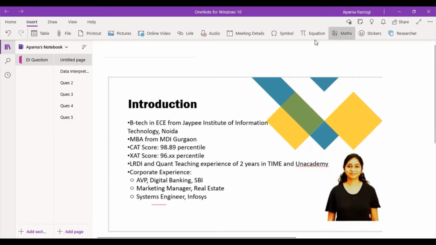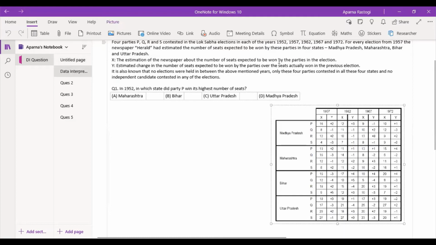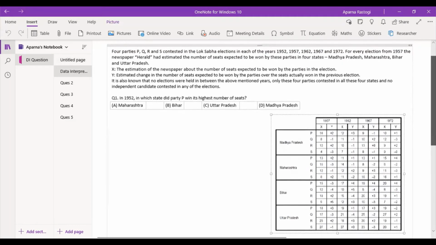It's a very interesting DI question that I have taken up today. In this DI question, we are going to use tables. The interesting part of this DI question is that it involves more of your logical thinking, more of your observational skills, and less of calculation. In CAT as well, you can expect such kind of questions which are more logical, more reasoning based as compared to calculation based. So let's begin with this question.